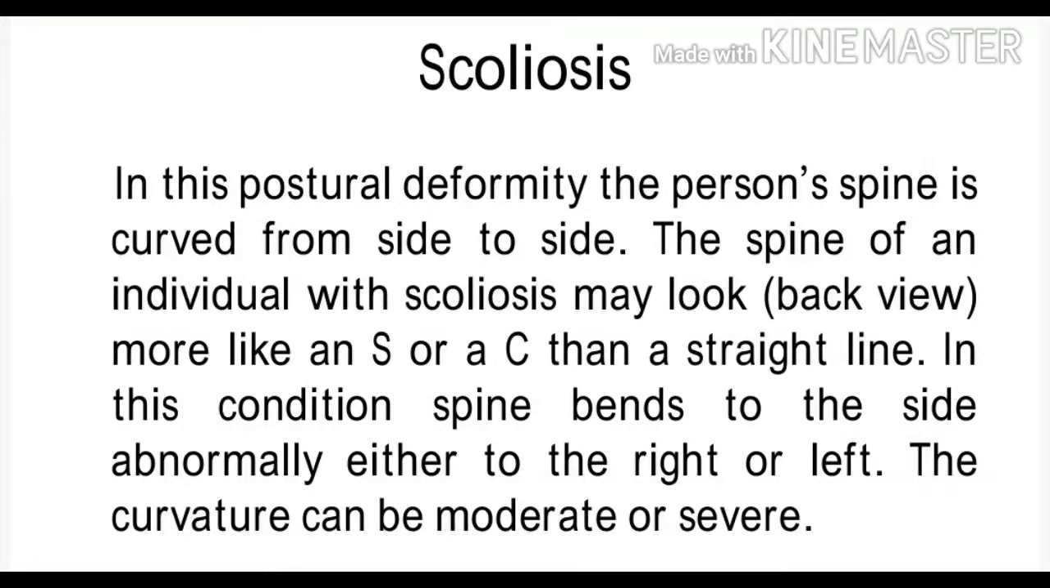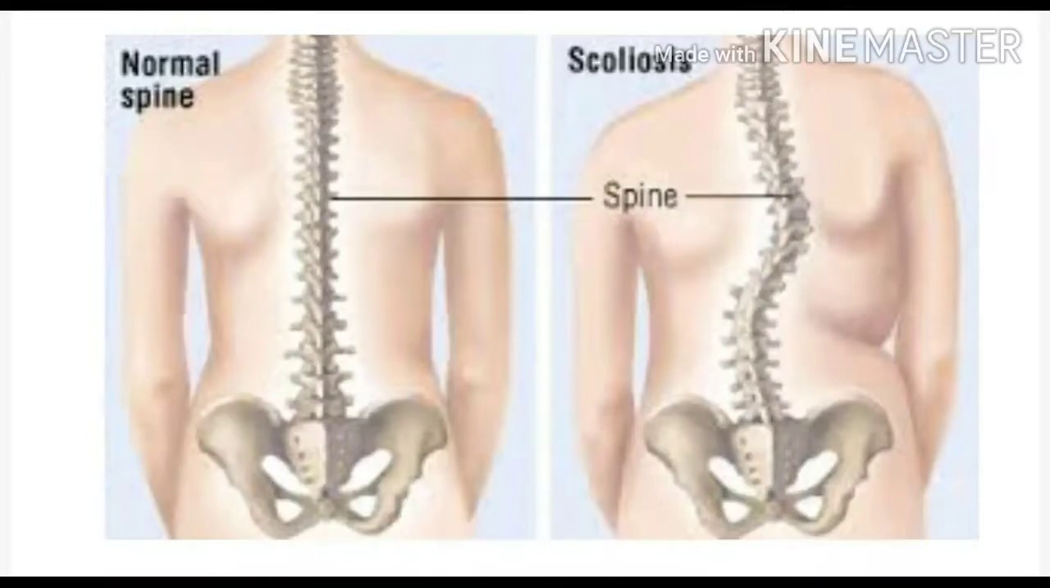scoliosis. In this postural deformity, the person's spine is curved from side to side. The spine of an individual with scoliosis may look more like an S or C than a straight line. In most of us, the spinal column is in a straight line, but in a person suffering from scoliosis, the spinal column looks like an S or C. In this condition, the spine bends to the side abnormally, either to the right or left. The curvature can be moderate or severe. The picture will make it more clear. See the normal spine in a straight line, whereas the scoliosis affected spine has a slight curvature.